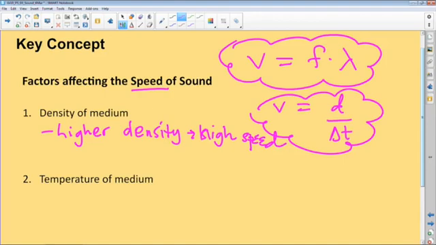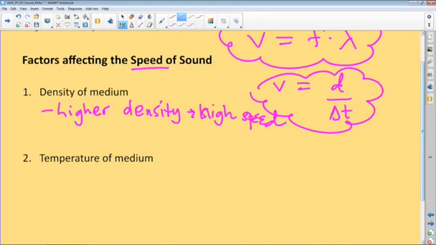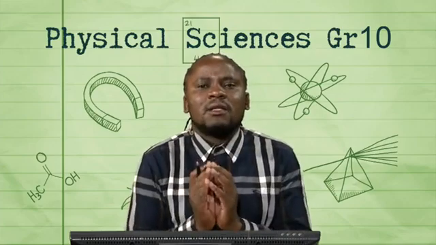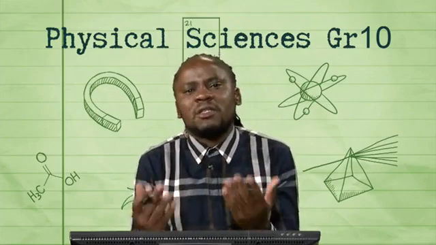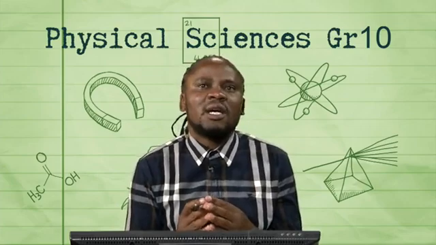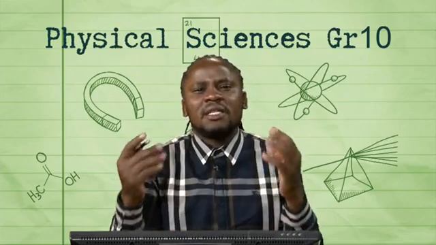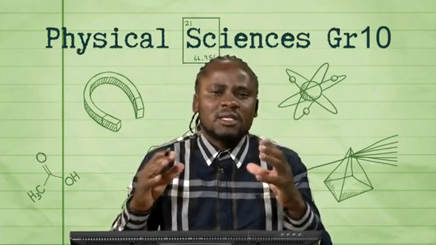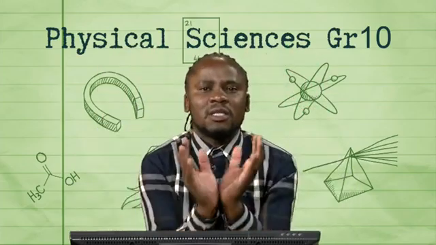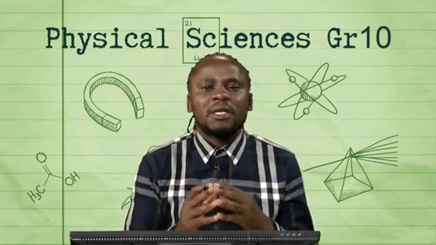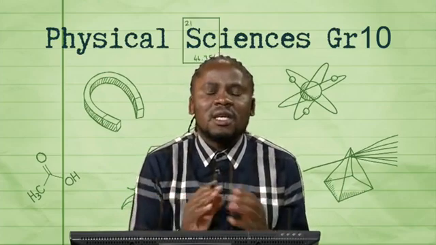Now, the temperature of a medium. At this stage we think about temperature in terms of coldness or hotness, but remember, in Grade 10 we briefly looked at how matter behaves, and the models of matter, when we said kinetic energy has to do with temperature. At a high temperature, the gas particles, let's take air as a typical example of a medium, will tend to move very fast.